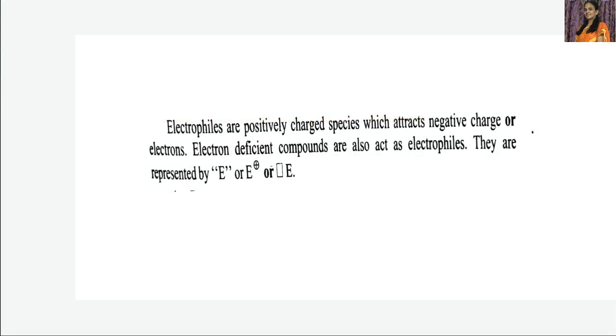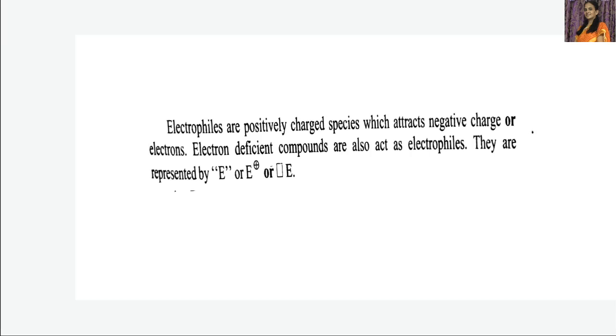Let's discuss the reaction mechanism for this electrophilic substitution reaction. Electrophiles are generally positively charged species, and sometimes electron deficient compounds also act as electrophiles. Though they do not have a positive charge, if they have electron deficiency in the molecule, then also they act as electrophiles.